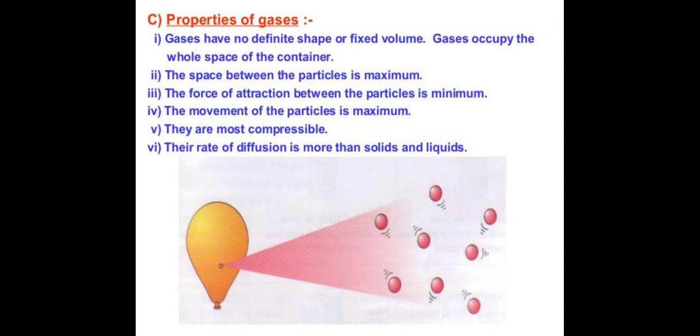Here you can take the example of LPG, that is liquefied petroleum gas, which is filled in the cylinder. After compressing this gas, it is filled in a cylinder. The rate of diffusion is also more in gases than in solids and liquids. Here you can give the example of an incense stick or any other substance which has gaseous state.